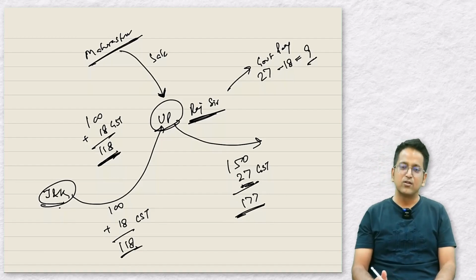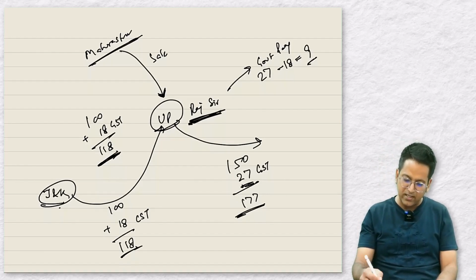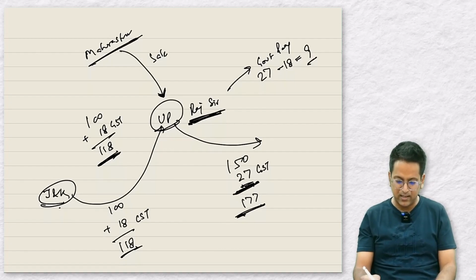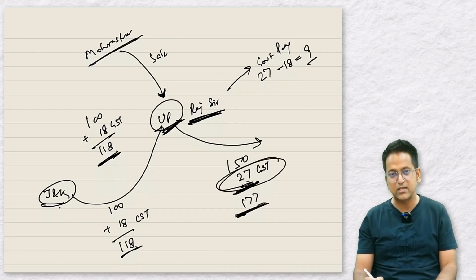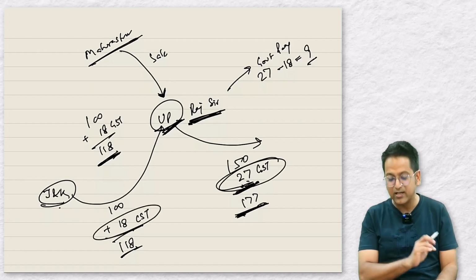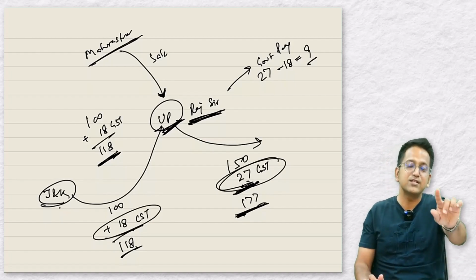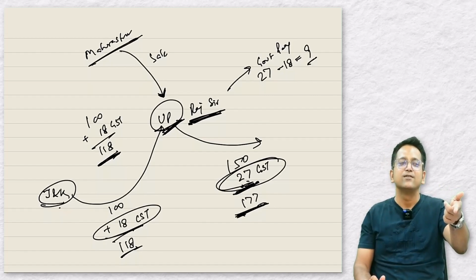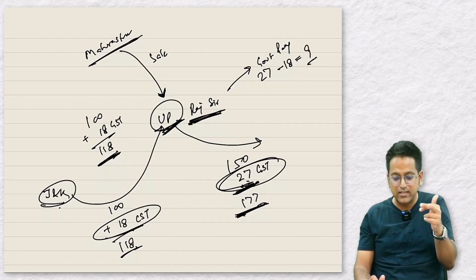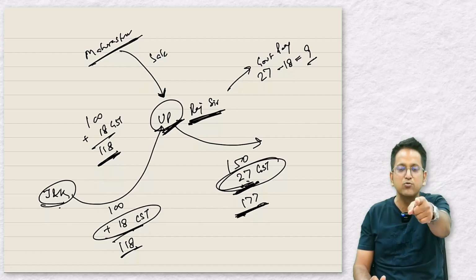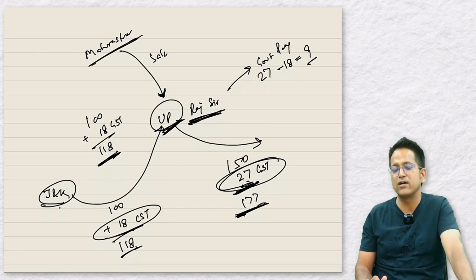Why? Because when we sell this item for 177 rupees by applying GST on it, because we are in UP, we will sell with GST. So when we sell it for 177 rupees, we won't be able to deduct 18 rupees CST from 27 GST. GST is deducted from GST. The GST on the purchase would be deducted from the GST on the sale and we would have to pay 9 rupees. But CST is applicable, so it won't be deducted, meaning after collecting 27, I will have to pay 27 rupees. So this would be a loss, right? My loss is 18 rupees.